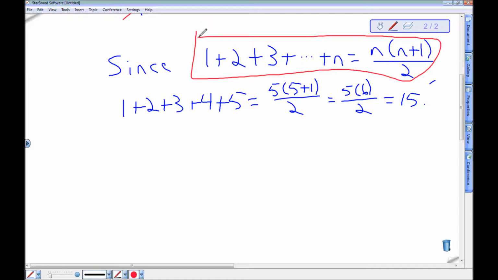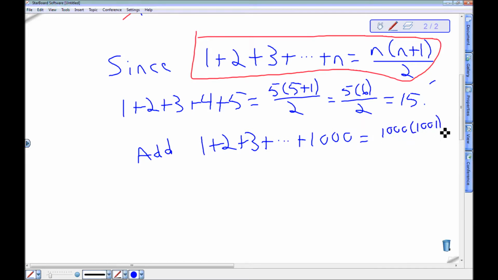If I wanted to add up all the numbers between 1 and, I don't know, 1,000, trying to do that by hand would be hard, because 1 plus 2 is 3, plus 3 is 6, plus 4 is 10, plus 5 is 15, but that's going to take me a really long time.